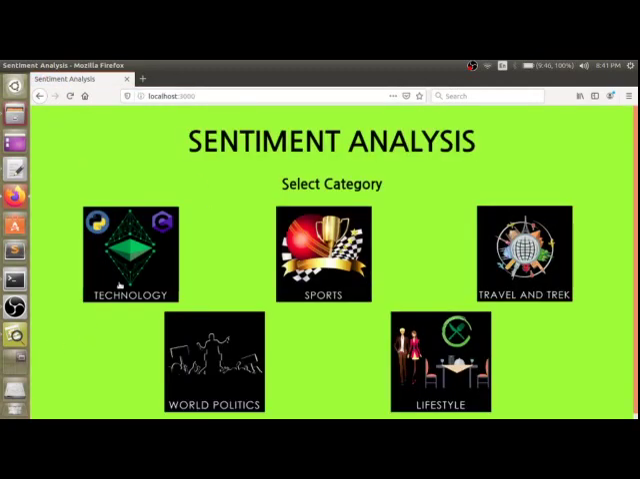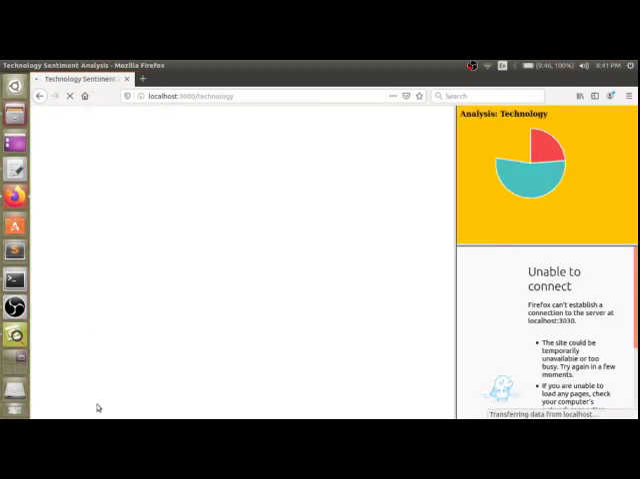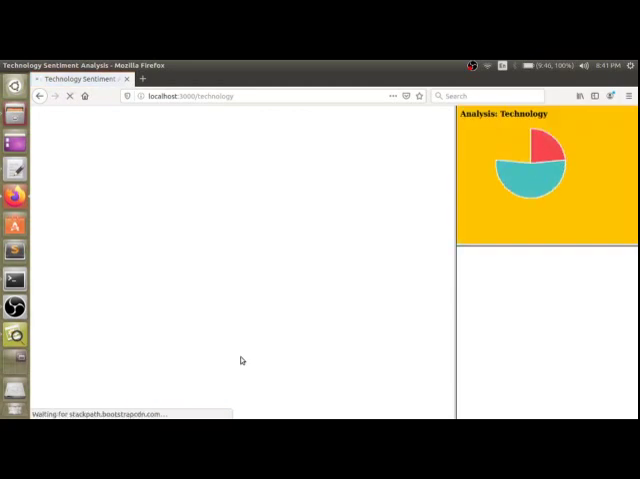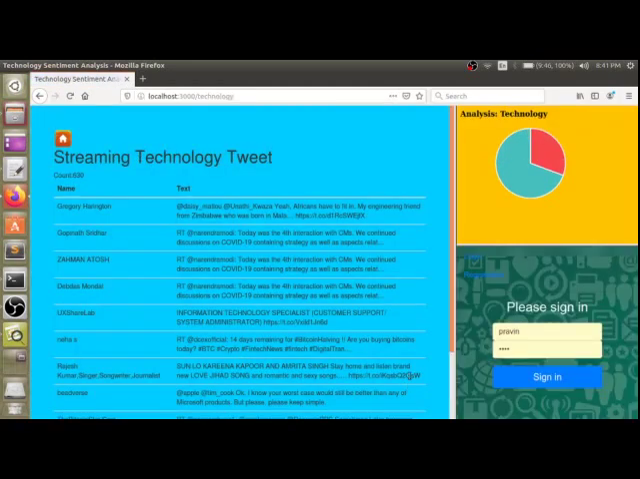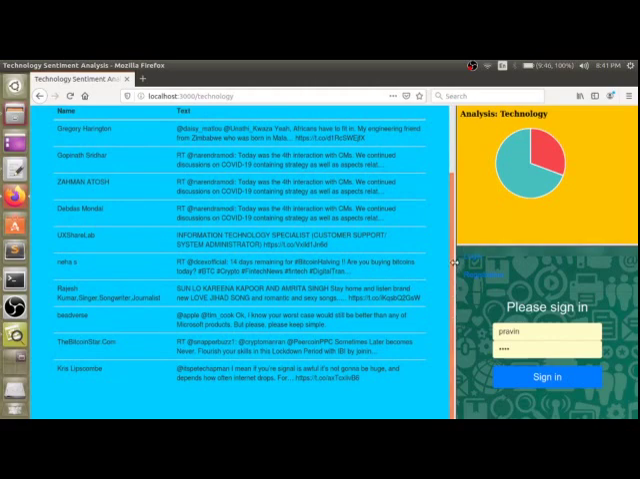So let's open localhost 1. Here you can see there are 5 categories: technology, sports, travel and trek, world, politics, lifestyle. If you go to the technology one, you can see the streaming technology tweets being shown: what they are related to, what the public is currently saying about technology, how they are affecting this technology, what they are trying to tweet, and what their sentiments are.